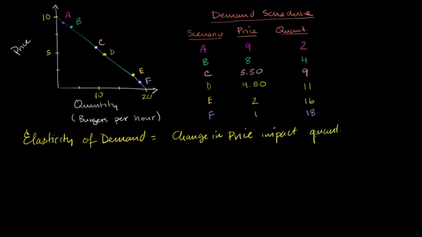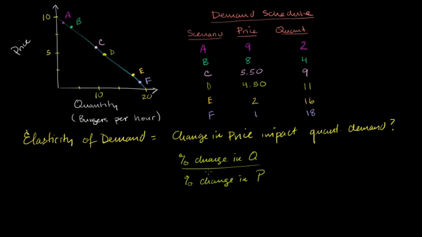When you talk about demand, you're talking about the whole curve. Quantity demanded is a specific quantity. And the way that we as economists, I'm not really an economist, but since we're doing economics, we can pretend to be economists, the way that economists measure this is as a percent change in quantity over the percent change in price.